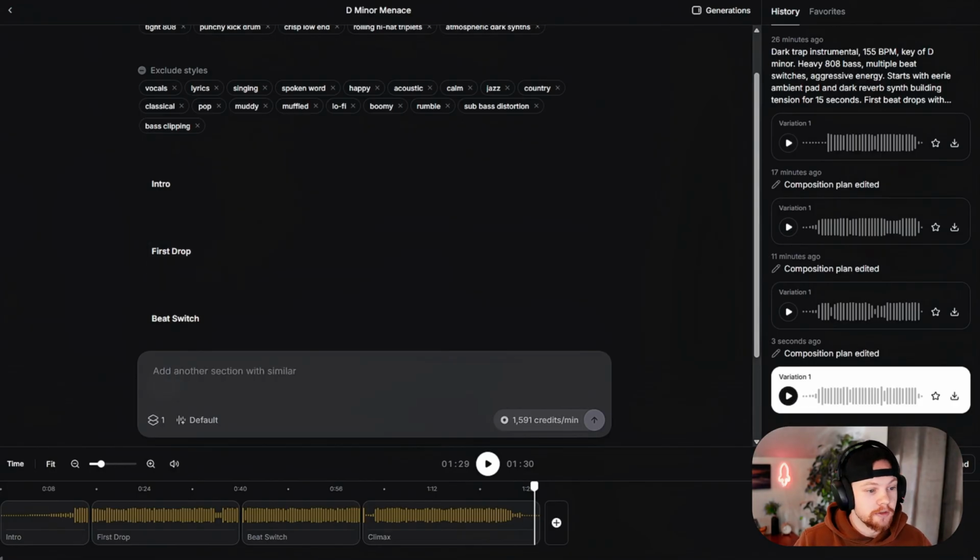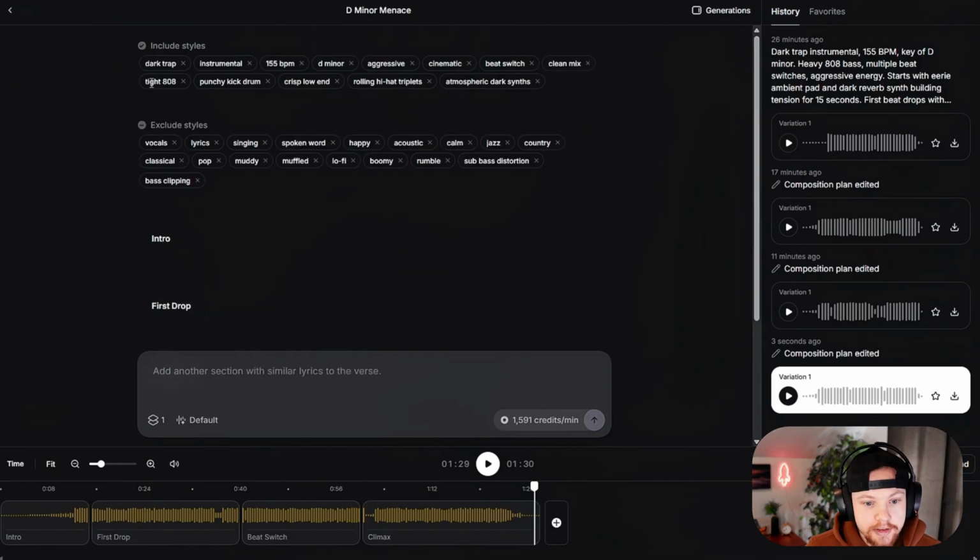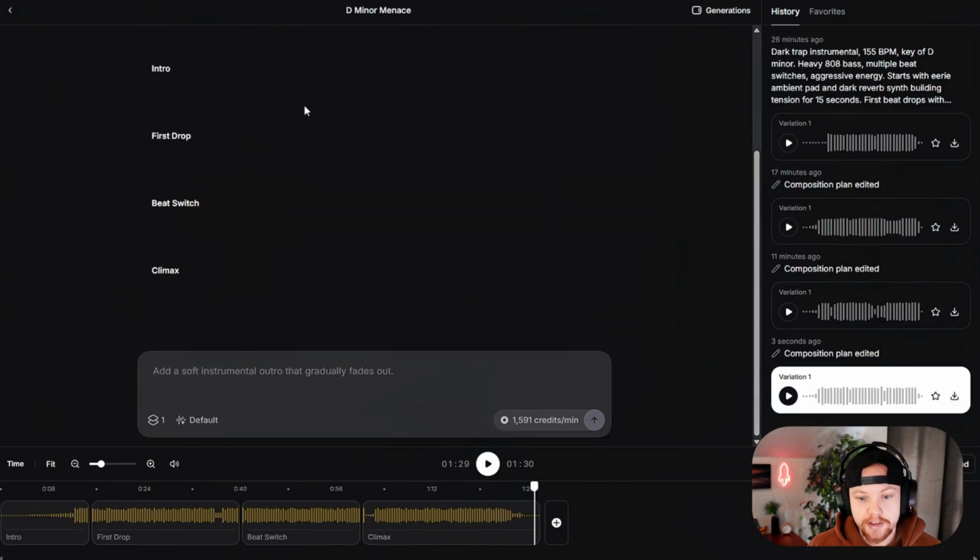Okay, so how did I actually fix this? Because the last iteration, I mean, let's be honest, those bass drops were just like, it sounds like the sub was exploding at the bottom of the bass drop. So I found that a tight 808 and a clean mix with a short bass decay was the answer. What does that look like? Well, it says tight 808 up here. So I changed up some of these and a bunch of other little stuff inside here.